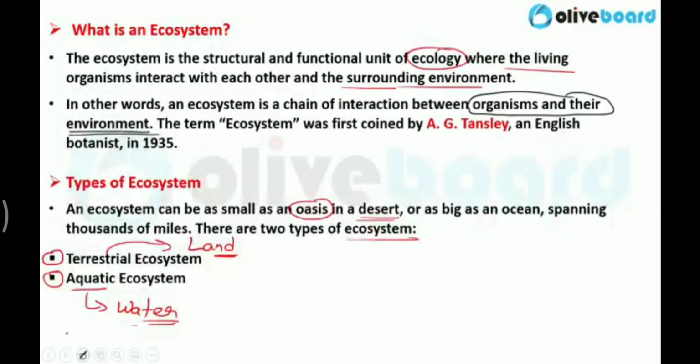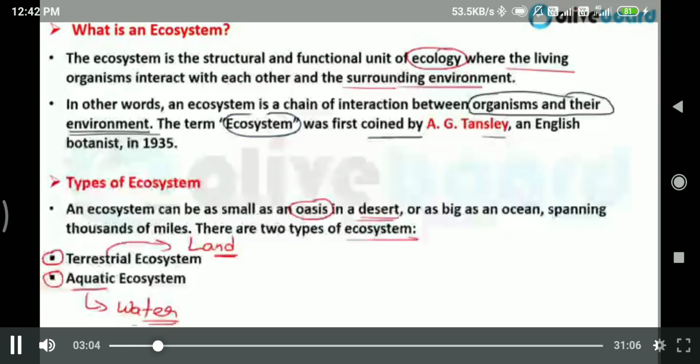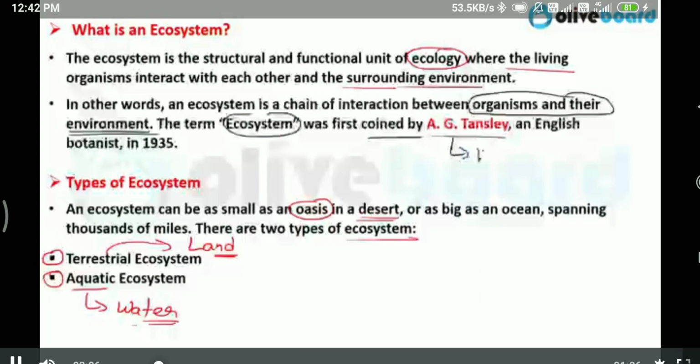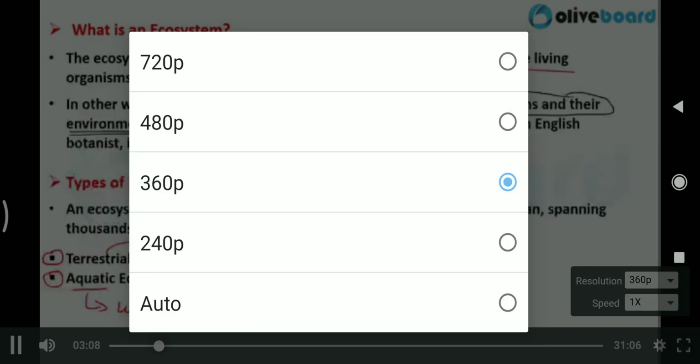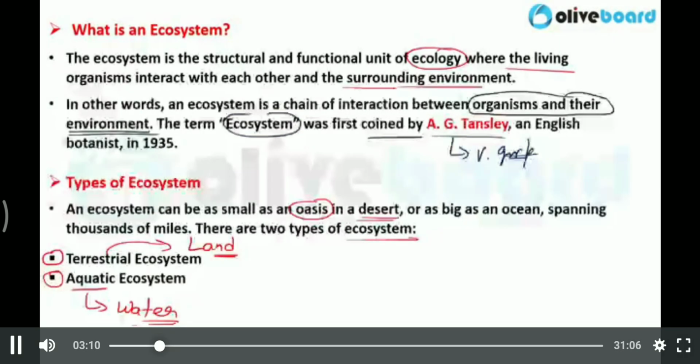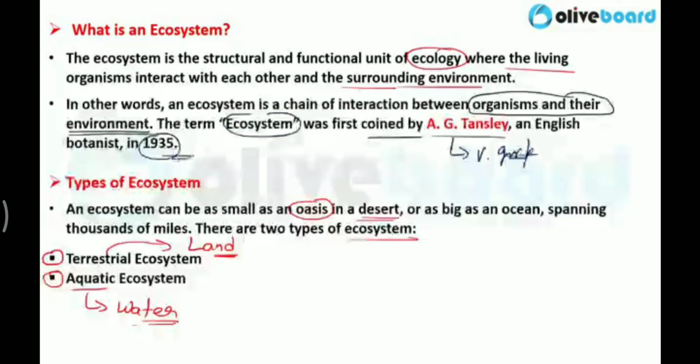Very important, the term ecosystem was first coined by A.G. Tansley. A.G. Tansley, a botanist, coined the word ecosystem in 1935. Clear? Very important. So this was the very basic definition.